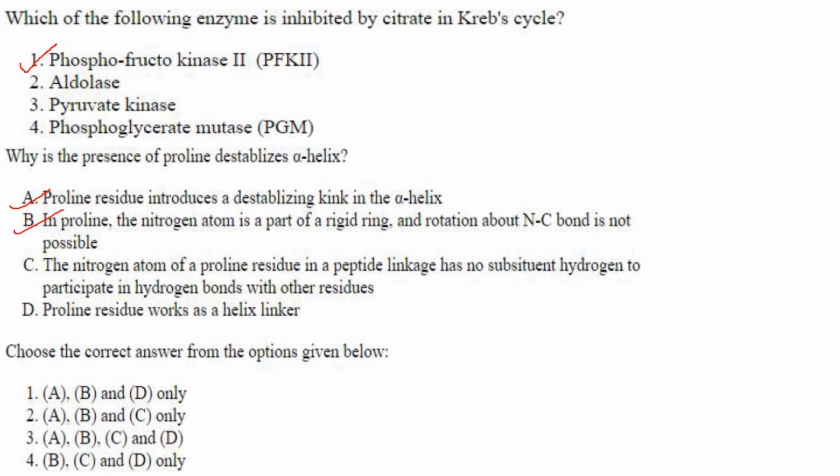The nitrogen atom of a proline residue in a peptide linkage has no substituent hydrogen to participate in hydrogen bonding with other residues. That is also correct. Proline residues work as helix linkers. That is not correct, because helix linker refers to a segment that connects two alpha helices, but proline residues destabilize the alpha helix. They do not link. So D is not correct. So A, B, C is the right answer. Answer is option 2.